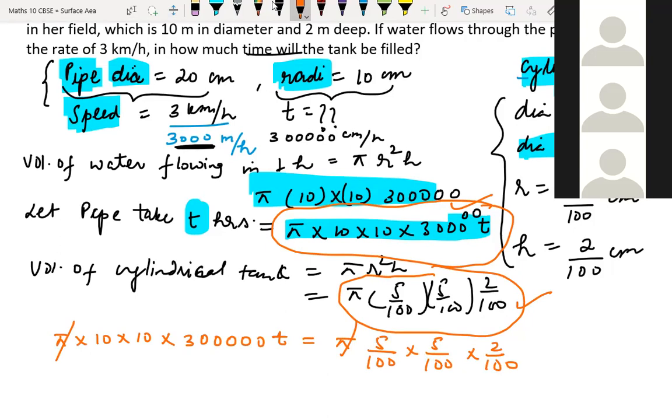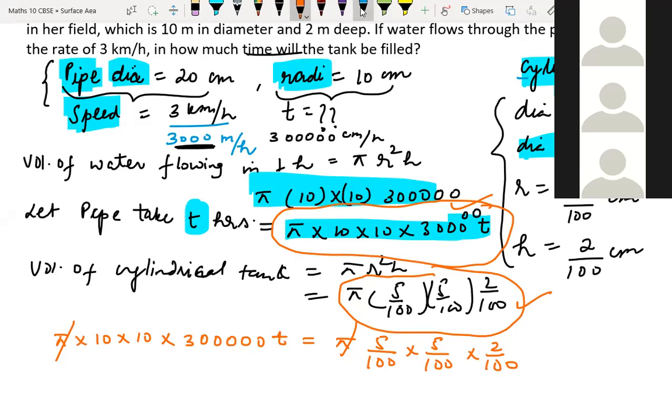So many things will come, my children. What is coming for the time? We are not making any mistakes here. Radius is correct, only 10. Speed is 3 kilometer converted to centimeter. We have converted only. So we are getting time in hours here, right, children?